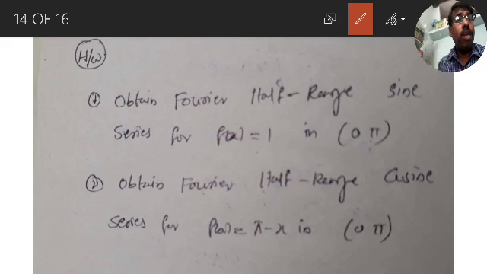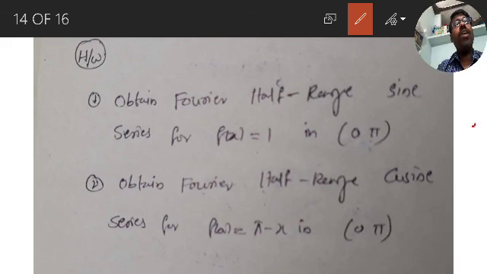In this class we were able to cover problems on sine series. In the next class we are going to cover problems on the half range cosine series in the interval 0 to pi.